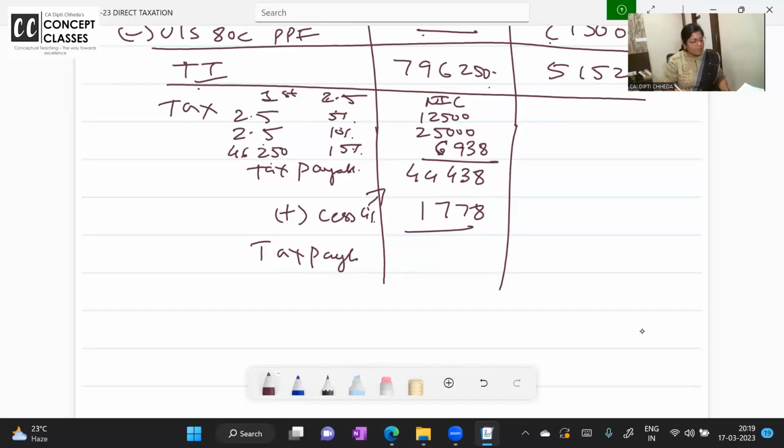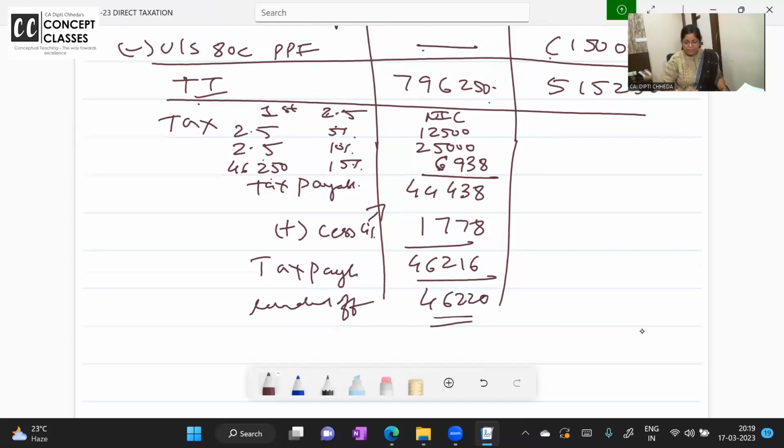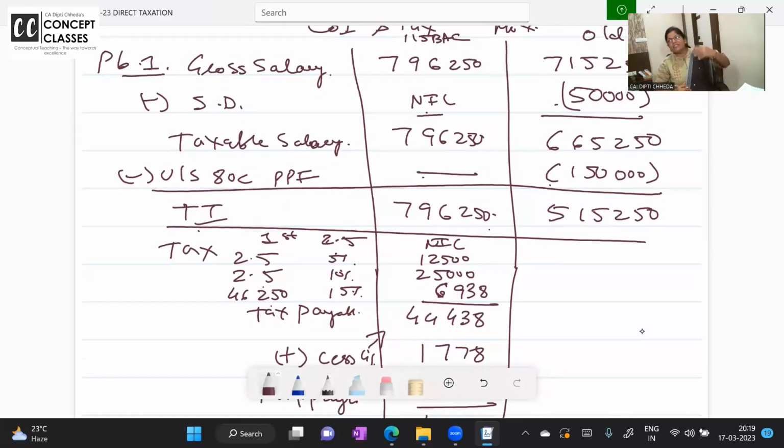Now, what is the tax? 46,216, and above 5 onwards is rounded off to 46,220. In the new tax regime, for every 2,50,000 increase in income, the tax rate increases by 5%, and there is the concept of rebate and surcharge here also.